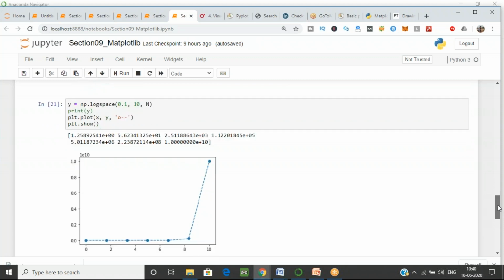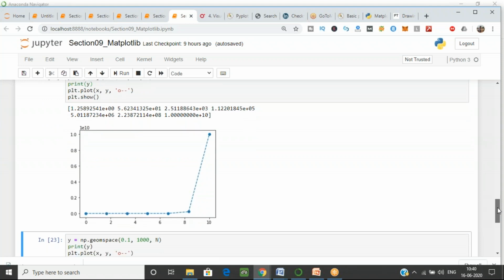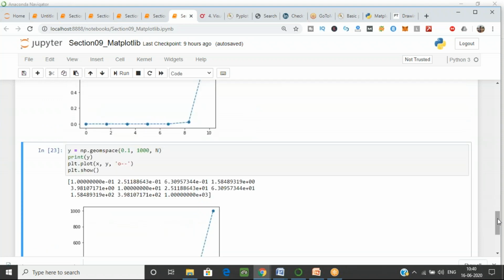So we have another one, geomspace also, because these are statistical functions which are used in NumPy. What does geomspace do? This is a geometric progression, and basically it is used to return numbers which are spaced evenly on a log scale, as we have done earlier.